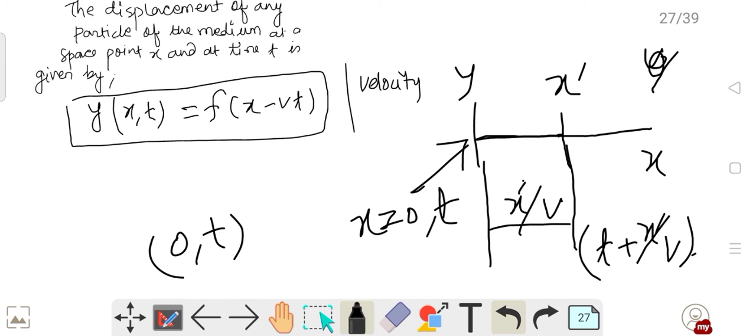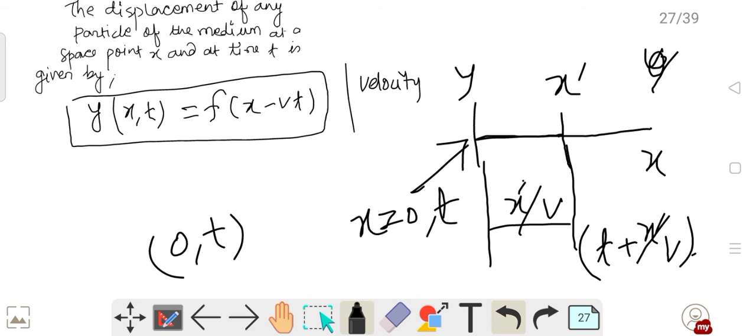Because suppose I have started at 5 p.m. and I reach here at 8 p.m. That means the total time, if I say from 0, what is the time? So you will say 8 p.m. is the time. So that is how it is t plus x upon v. So what happens if I am giving the time as t plus x upon v?